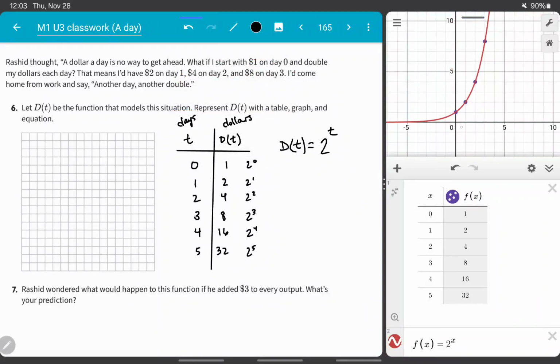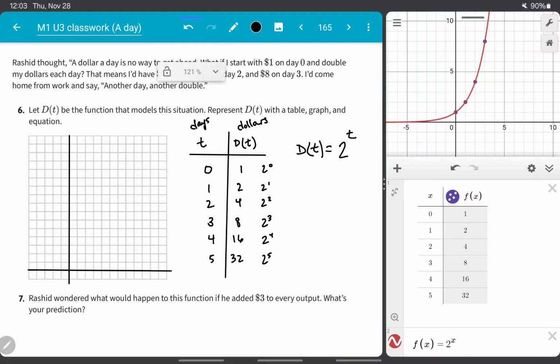If I think about my graph here, it only goes down to 0. So I could probably get away with an axis pretty low down here. And then I don't need very much on the left side. When I get to 5, I'm already up at 32. So maybe I could go by 2s here.